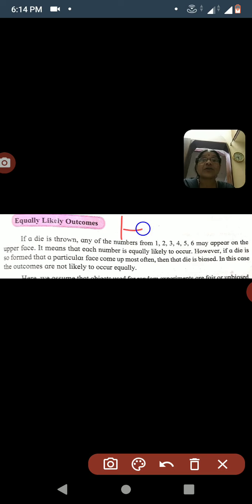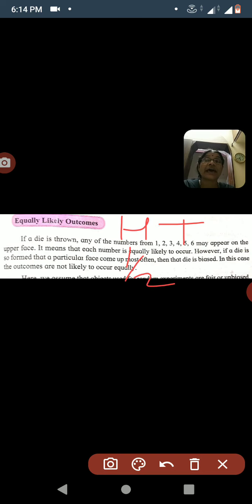And in this way, equally likely outcomes exist. Suppose we toss a coin, then there are 2 possible outcomes, head and tail, with equal possibility.